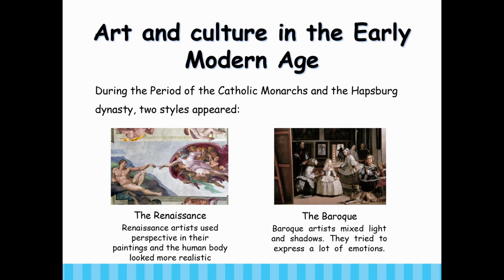Art and culture in the early modern age. During the period of the Catholic monarchs and the Habsburg dynasty, 2 styles appeared. The Renaissance. The Renaissance artists used perspective in their paintings and the human body looked more realistic. The Baroque. Baroque artists mixed light and shadows. They tried to express a lot of emotions.